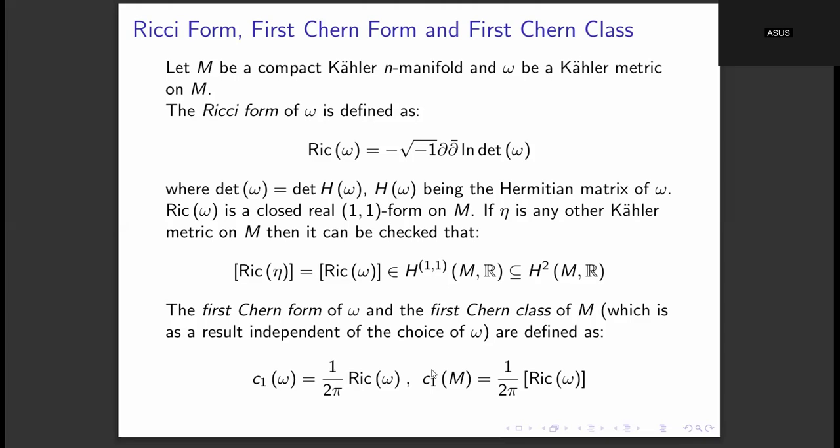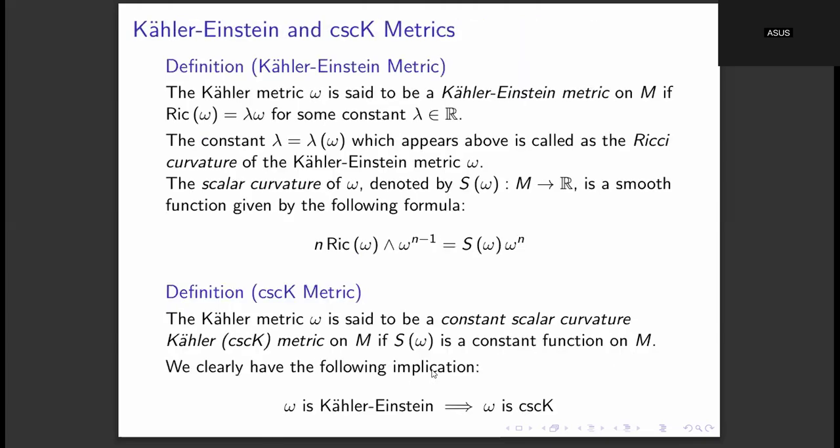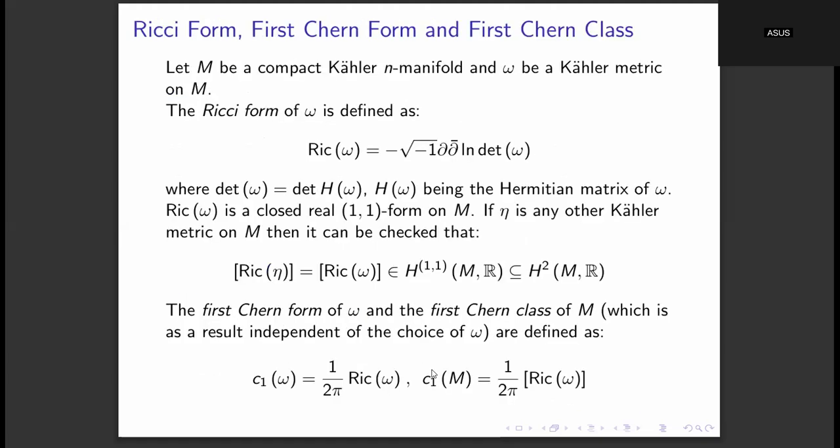In terms of K-stability, there was a famous formulation, the Yau-Tian-Donaldson conjecture, YTD conjecture. It says that in the Fano case, where c1 of M is positive, there exists a Kähler-Einstein metric if and only if that class is K-stable.